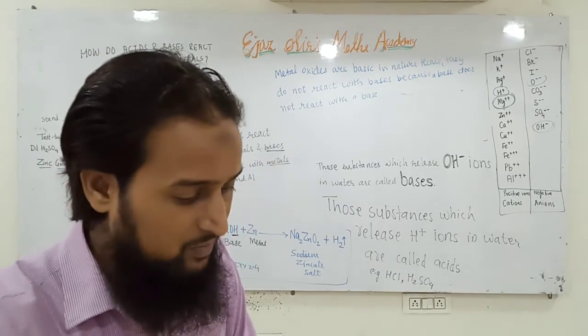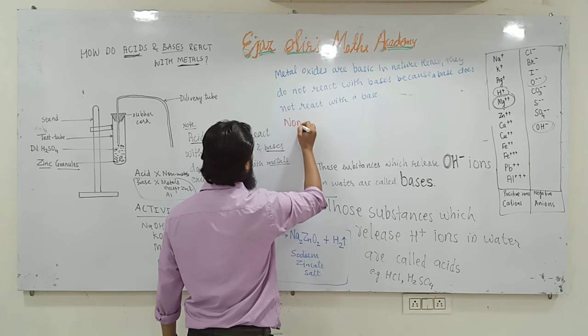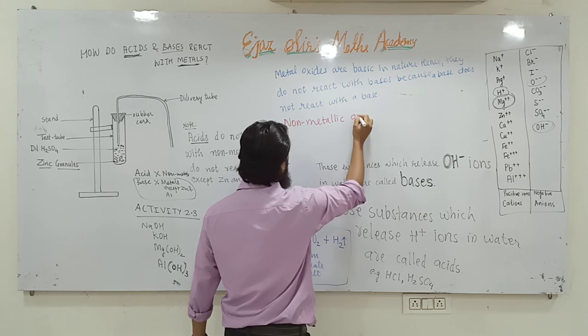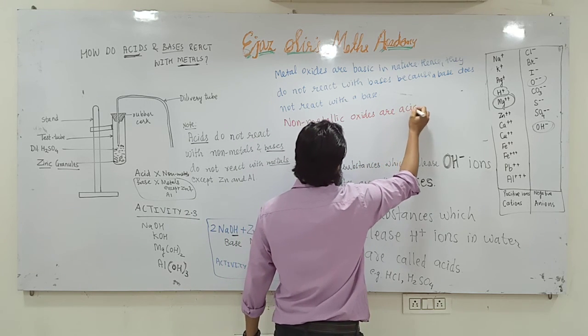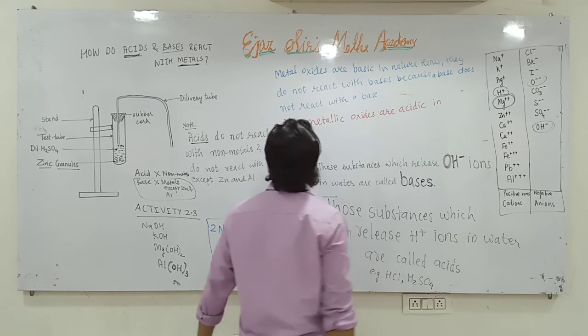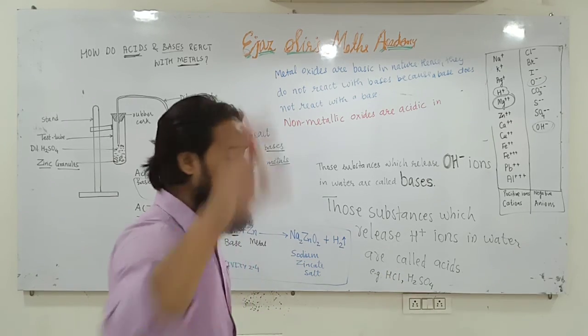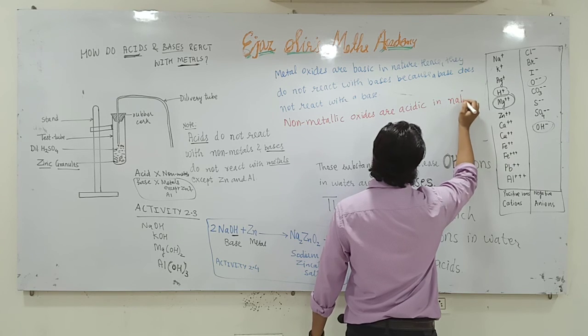Non-metallic oxides are acidic in nature. I will explain why in the next lecture.